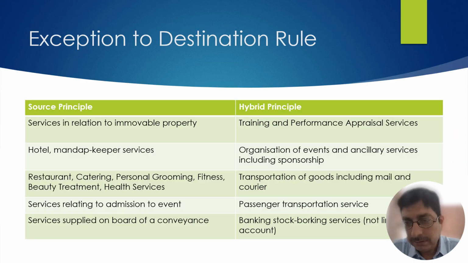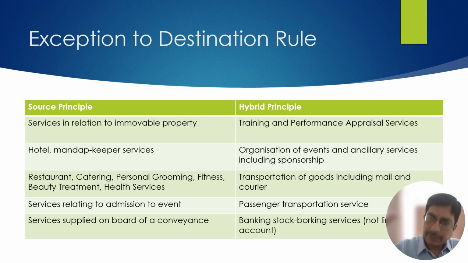Now let's see some exceptions to the destination rule. What we saw, the general rule, the first question, is: where is the location of the recipient of service? That is the place of supply. This is a general rule. Now there are certain exceptions. Life is not fun if there are no exceptions, so here also there are exceptions. There is a certain set of services where you will not follow the destination principle, but you will follow the source principle.